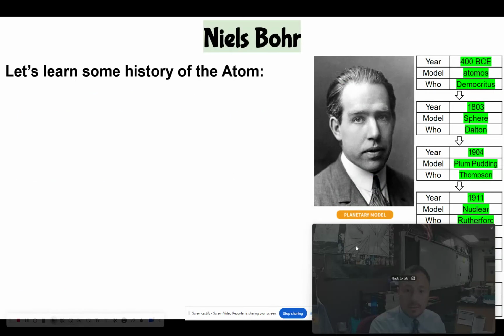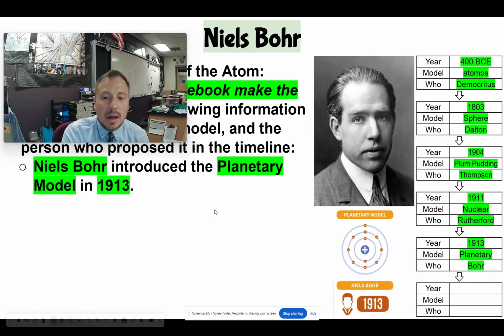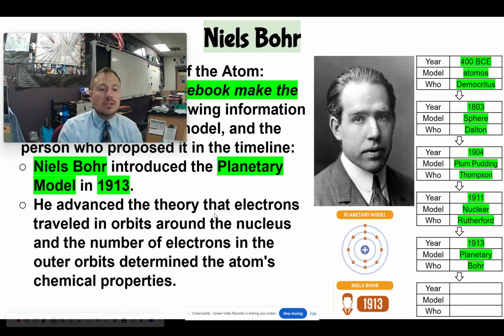Now, Niels Bohr comes along, and he did a lot with the electron, right? He introduced the planetary model in 1913. So he advanced the theory that electrons travel in orbits around the nucleus, and the number of electrons in the outer orbits determine the atom's chemical properties, known as the valence electrons, and we'll get to that later. This is the conventional, it's called the planetary model, but it's also called the Bohr model because he was the one that proposed this. He discovered these shells, and this is really what we use to model the atom now, because we know that electrons have certain energy levels, and we can model them out like this.